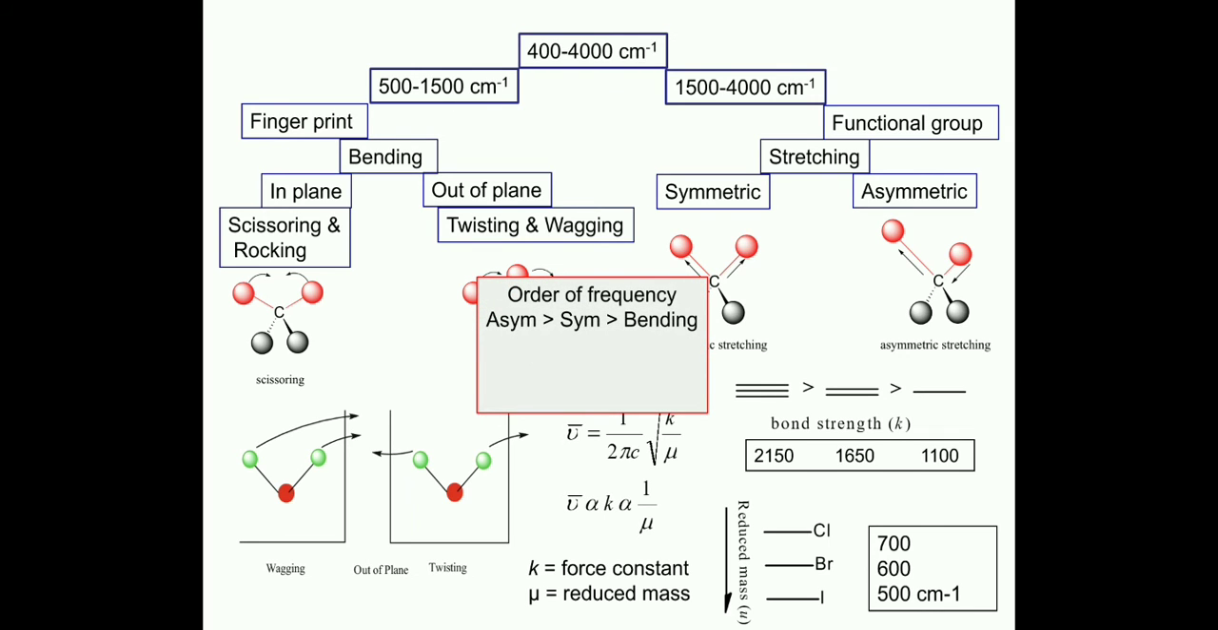Now we have to remember the order of frequency, that is asymmetric is greater than symmetric is greater than bending. So for asymmetric stretching we will have maximum IR frequency or highest IR frequency, then symmetric, and then bending.